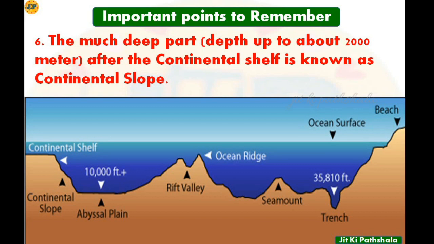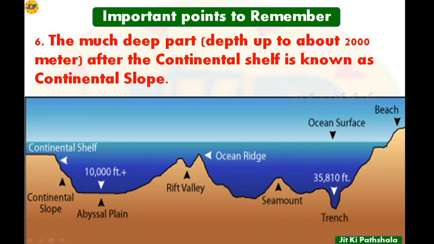Okay, so here, especially in this continental slope, the depth generally remains up to 2000 meters. This part which comes after the continental shelf is called the continental slope. In the exam you may get a question to write the differences between continental shelf and continental slope, and if you want to write the answer, just click the I button.